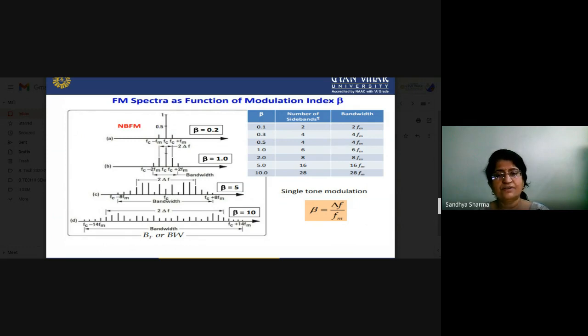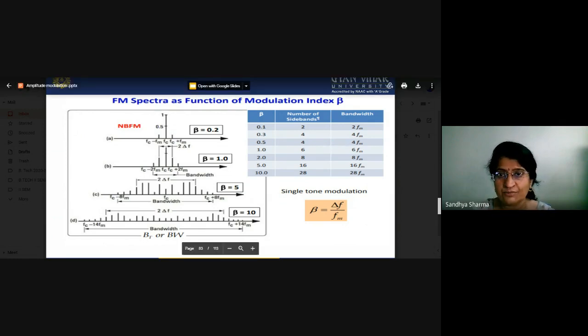When we move towards further values of 1, 5, 10, the number of sidebands will increase. The number of sidebands increases when we increase the modulation index, and this switches from the NBFM to the wideband FM. So when the value of beta increases, the number of sidebands increases, and this is considered a wideband FM. When the value of beta is less, like 0.2, it is considered a narrowband FM. So these are the different values, number of sidebands and bandwidth requirement.